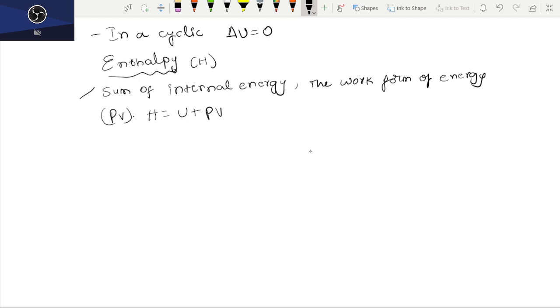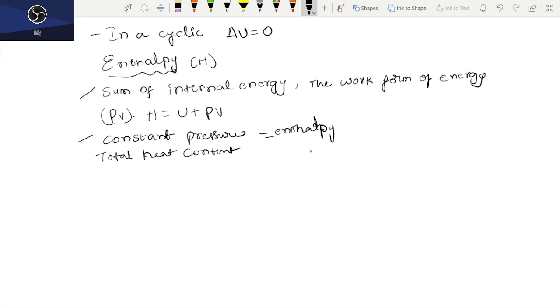The total heat content of a system at constant pressure. The total heat content of a system at constant pressure and temperature is known as enthalpy. Once again, I am defining, right? The total heat content of a system at a constant pressure is known as enthalpy.